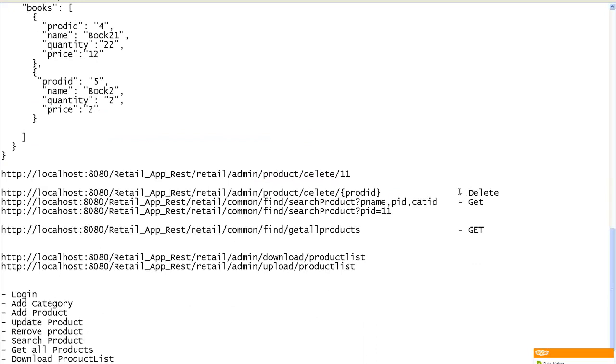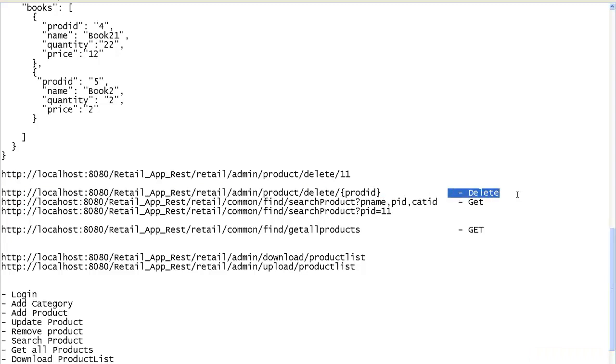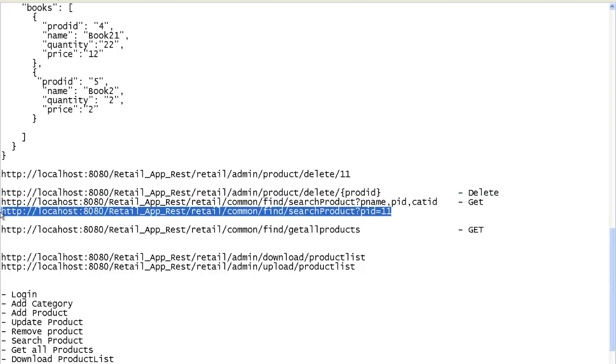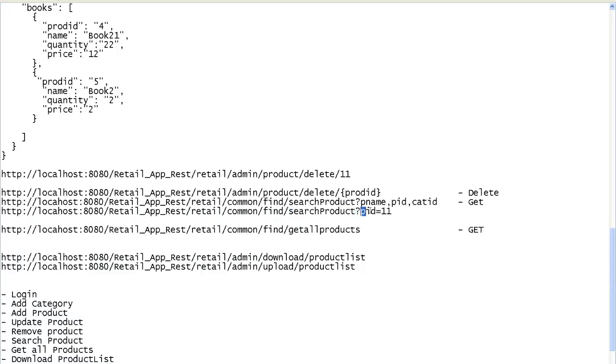There is a DELETE kind of request in which you send the product ID and that product would be deleted. Or there is a GET kind of request, for example, get all products, which will get all the products in the store. Or search products with the product ID, which will search the product in the store with the help of the product ID.